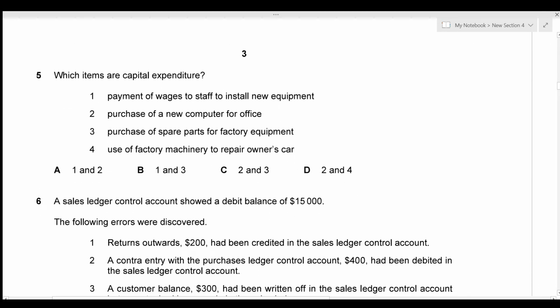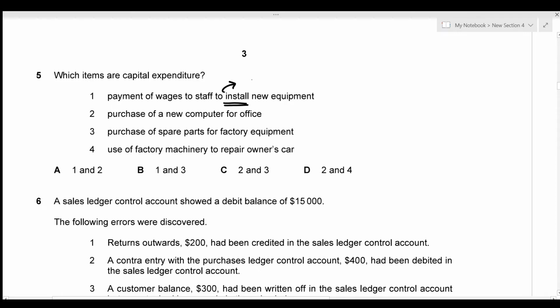So in the fifth question, we need to figure out which items are capital expenditure. So the first one given is the payment of wages to staff to install new equipment. So we know that the activity of installing new equipment is not something that's going to recur every month or in a short span of time.